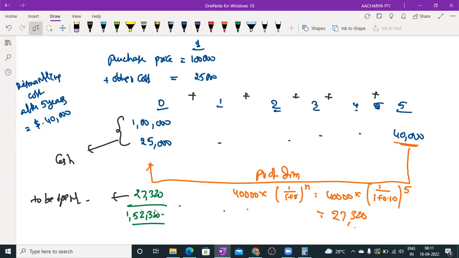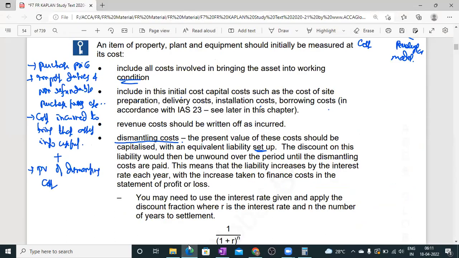So while writing the journal entry, we have to consider this element, and we have to create this as a liability. Then how to record it? Equivalent liability setup means that.